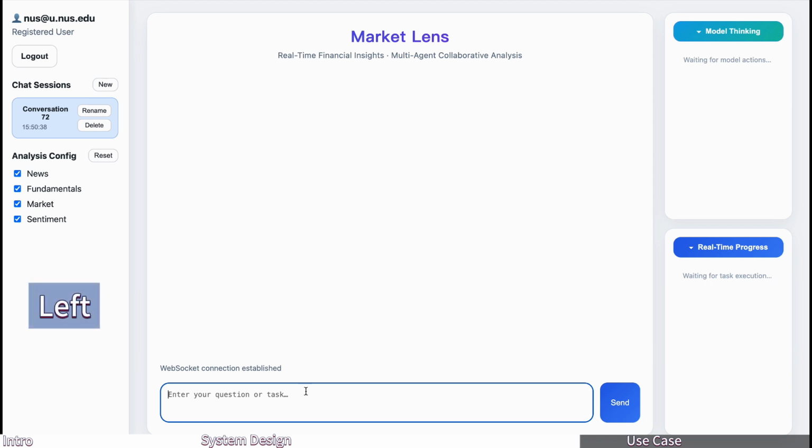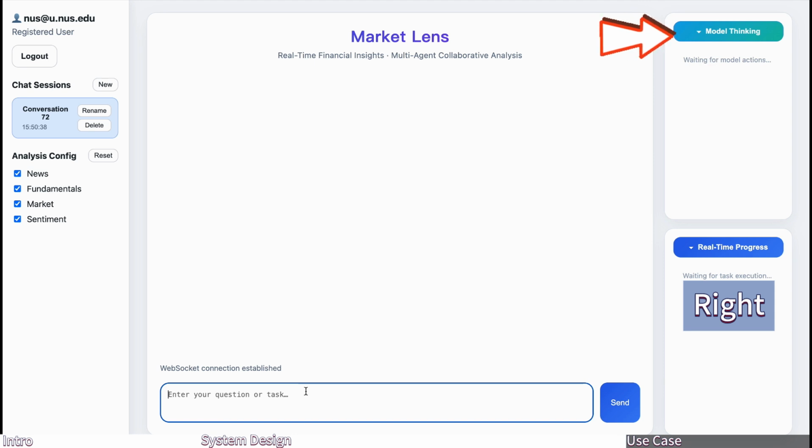On the left, there's the main toolbar. It shows your account details, logout button, and chat history, and also lets you select which information sources you want the analysts to use. The center panel is simply the chat and response area, where the conversation with the manager agent takes place. On the right panel, we show the model's reasoning process in real time, displaying each agent's progress and current task. This helps users understand what's happening behind the scenes. And in the following example, we'll see this process in action.